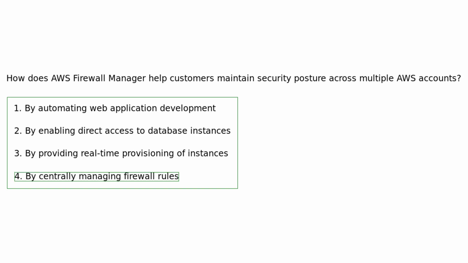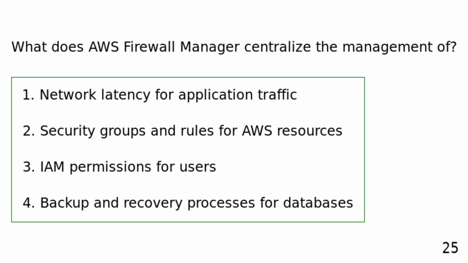AWS Firewall Manager helps customers maintain security posture by centrally managing firewall rules, ensuring consistent enforcement of security policies across multiple accounts. What does AWS Firewall Manager centralize the management of? Network latency for application traffic. Security groups and rules for AWS resources. IAM permissions for users. Backup and recovery processes for databases.